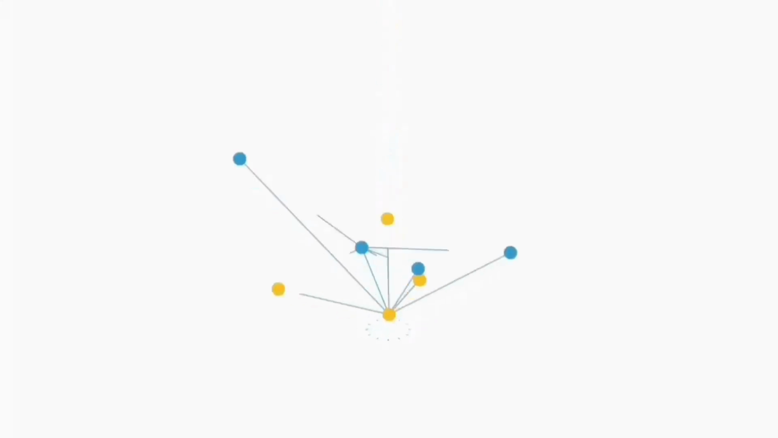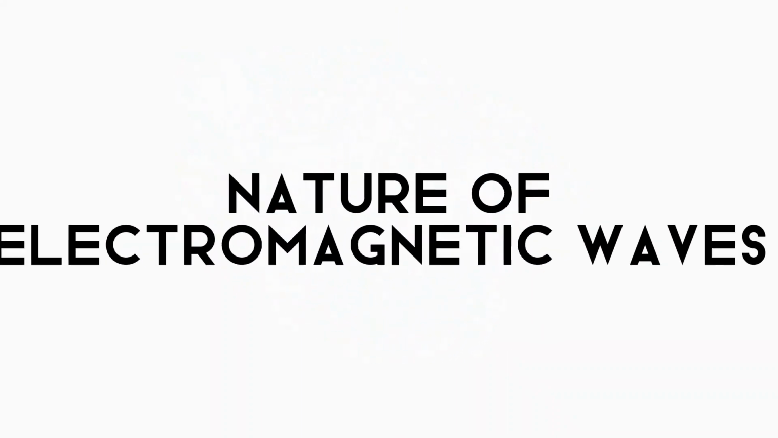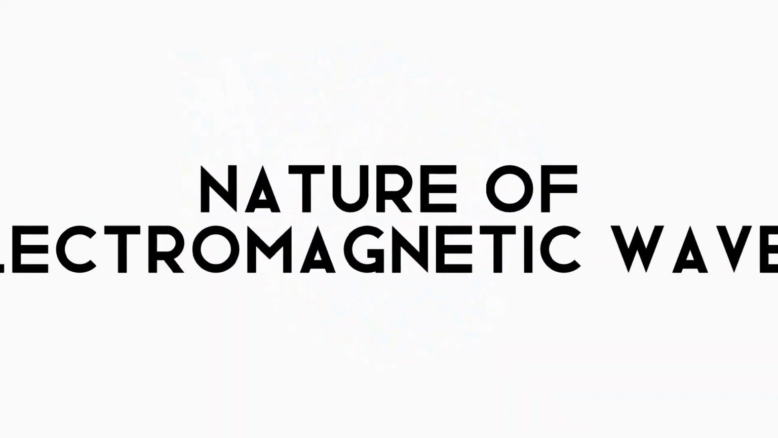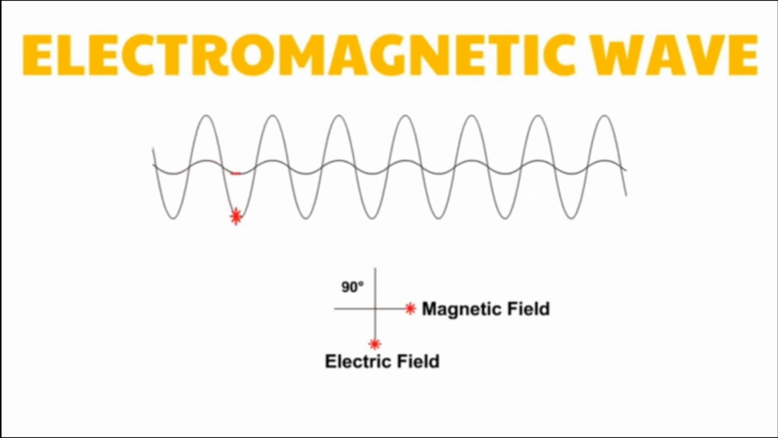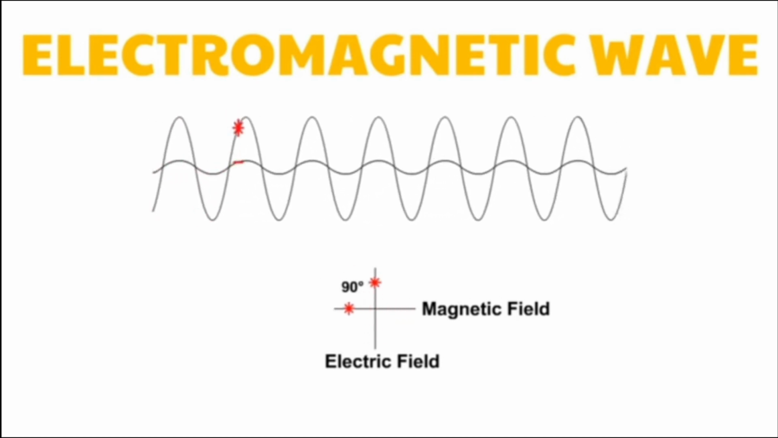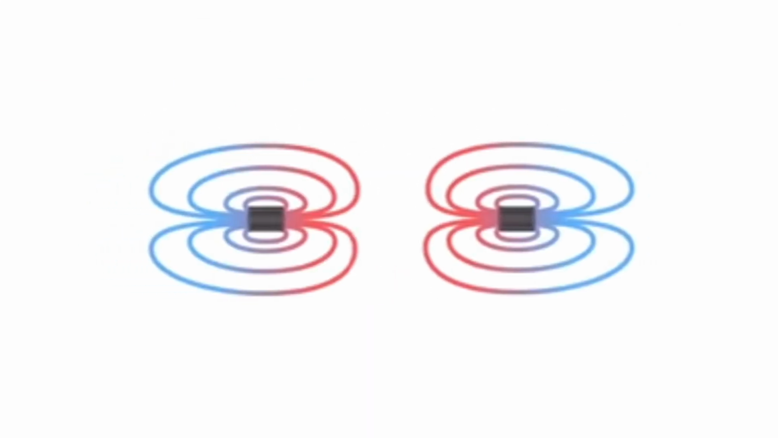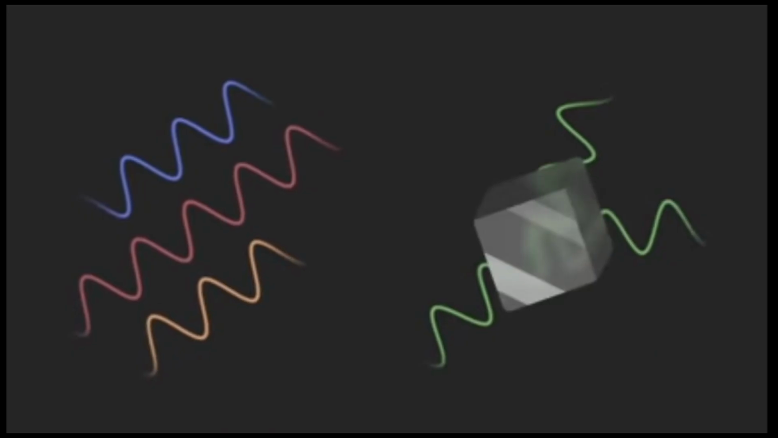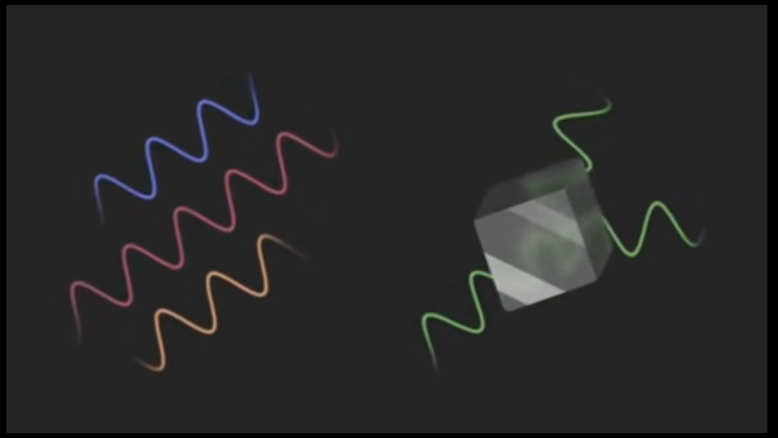Hello everyone! For today's video, we're going to tackle the nature of electromagnetic waves. Electromagnetic waves are waves that are created as a result of vibrations between an electric field and a magnetic field. Electromagnetic waves are formed when an electric field comes in contact with a magnetic field. In other words, electromagnetic waves are composed of oscillating magnetic and electric fields.